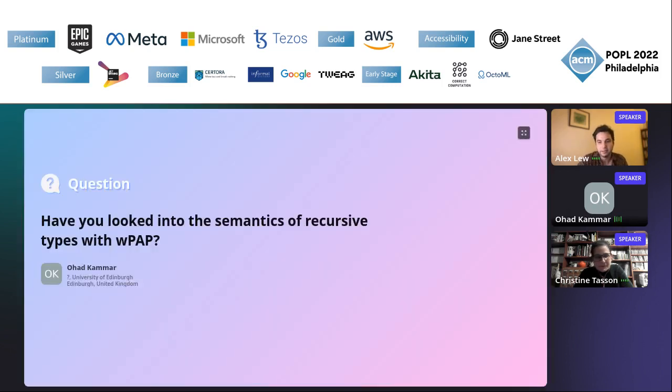Oh, yes, just very quickly, have you looked at recursive types? Yeah, so I mean, we're following pretty closely the same development as in the omega-diff and omega-PAP. So I think that we're doing the axiomatic domain theory thing that was in your paper and Matthias's paper. So yes, I think we can handle recursive types. Yeah, it's not too hard to check, but it's kind of cool that it just checks out. Yeah, exactly. So I've been going through all the axioms.